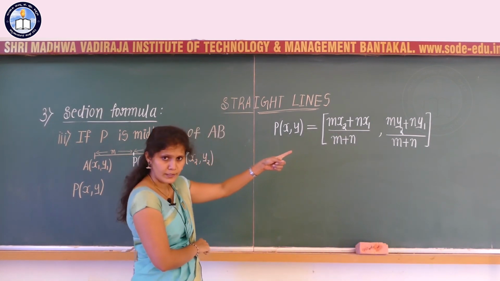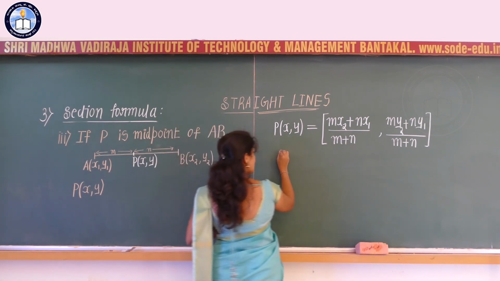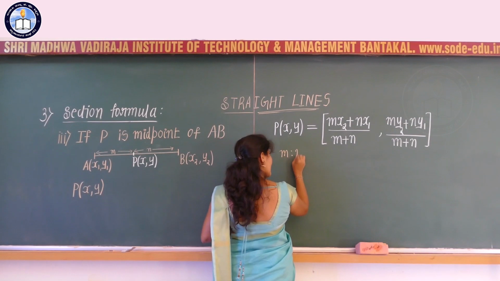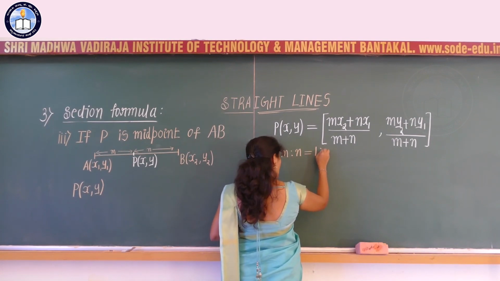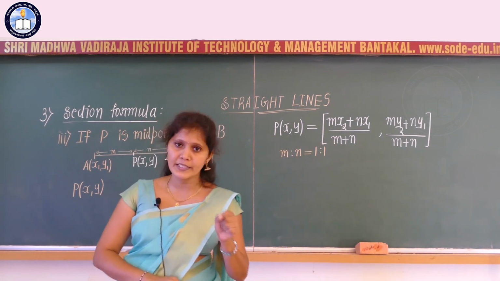Similarly, the y coordinate. If P is the midpoint, I can consider m is to n as 1 is to 1, and the same distance with the ratio becomes 1 is to 1.